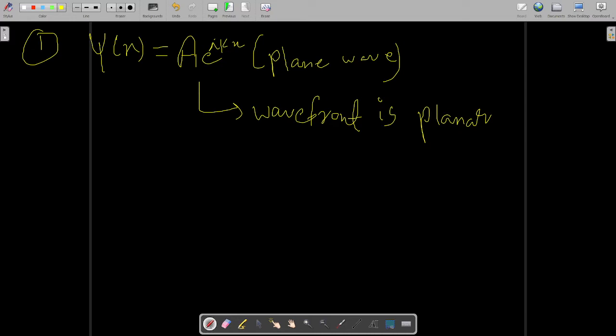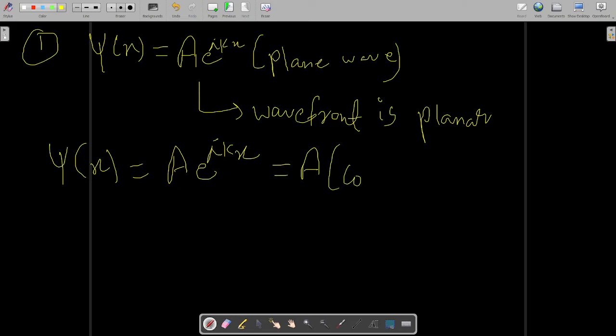Now I will write it like this. I will use Euler's formula. After I use Euler's formula, I will get cos kx plus i sin kx.